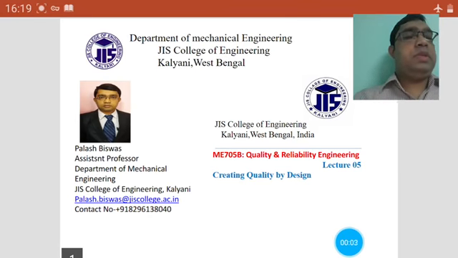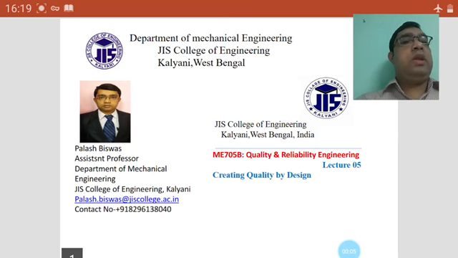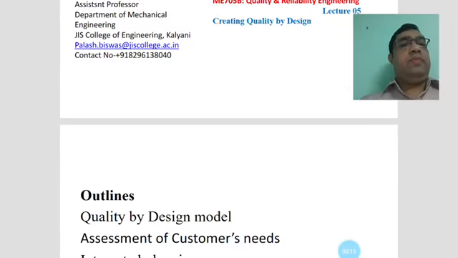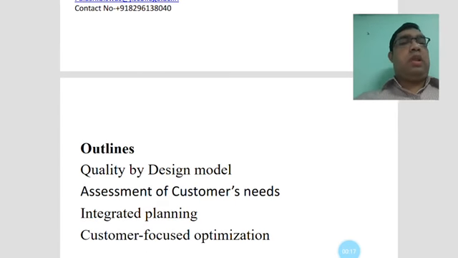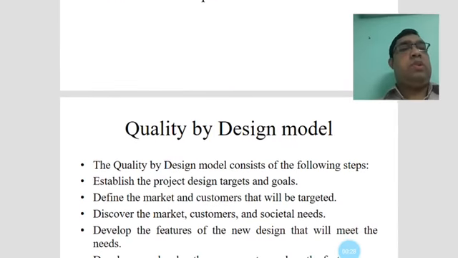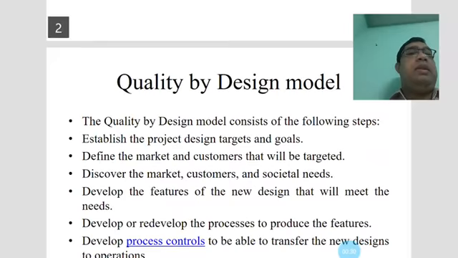My name is Palash Biswas, Assistant Professor, JS College of Engineering, and today's lecture is on creating quality by design. This is lecture number 5 in Quality and Reliability Engineering. Some outlines will be covered: the quality by design model, the assessment of customers' needs, integrated planning, and customer-focused optimization.